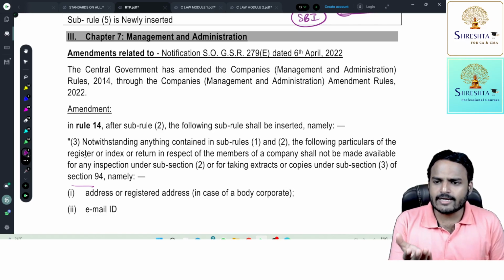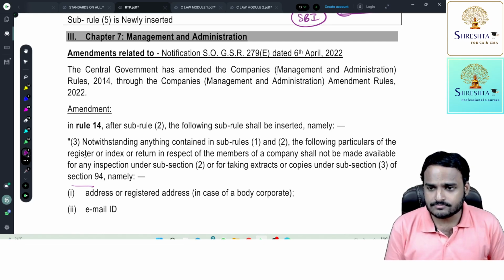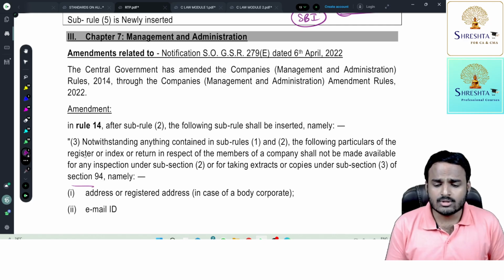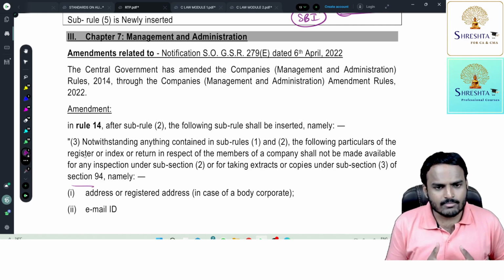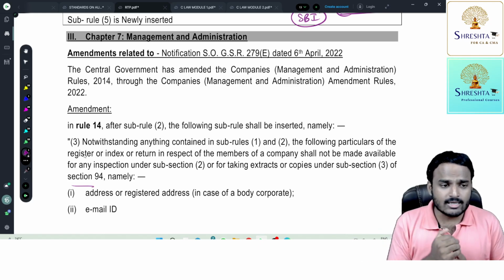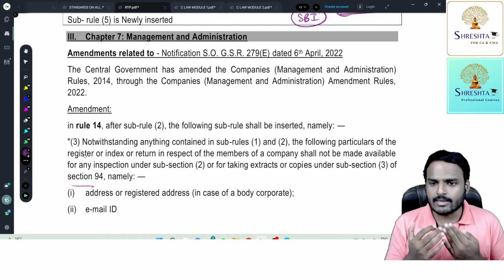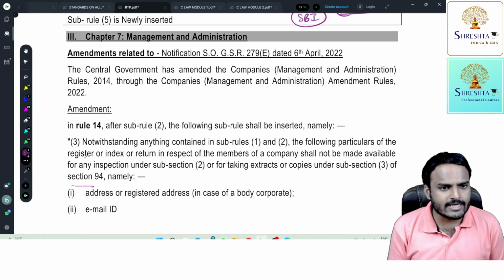If you are getting offer calls from some companies, definitely your time will be lost and your concentration will be affected. Right away, what will we do? We will mark those numbers as spam, report them and block the numbers. Yes or no? It's simply a headache to you. Similarly, being a member, if someone is copying my data, my address details, my email ID, my phone number, my PAN number, my Aadhaar number, definitely my privacy gets affected.